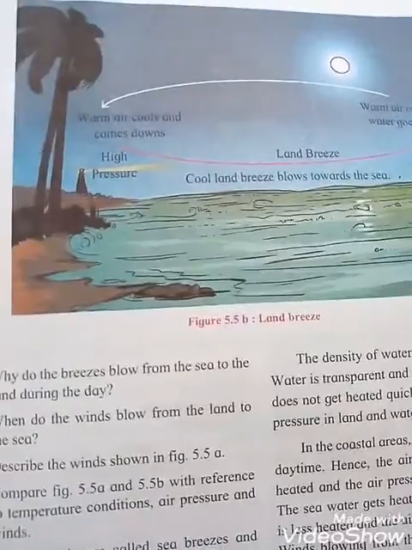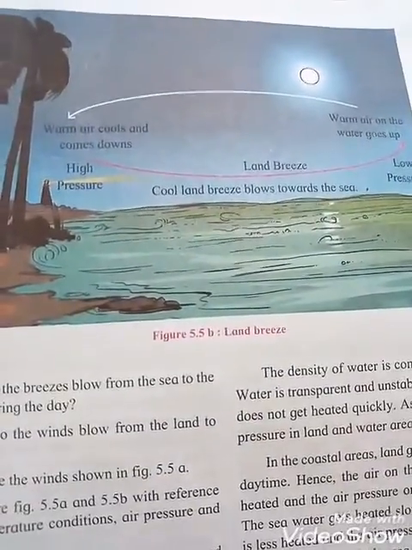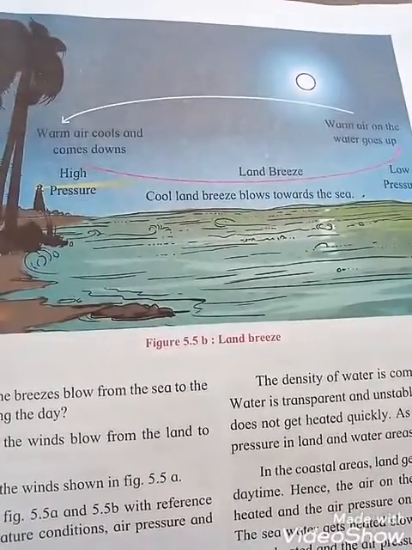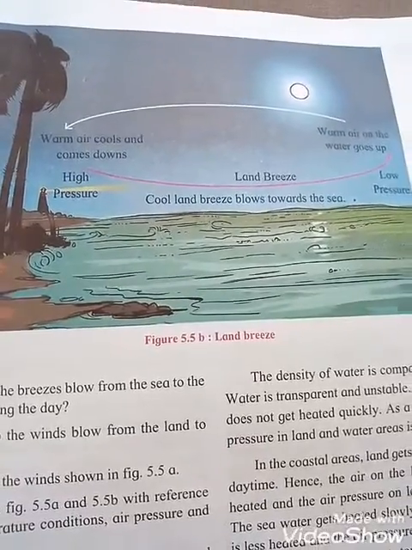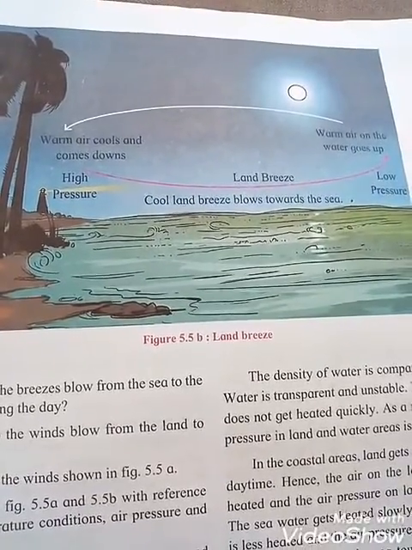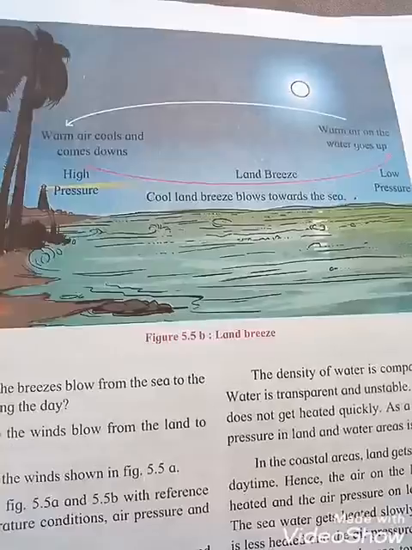And the next picture, students, is figure 5.5b, the land breeze. So it is night time. See that warm air over the water goes up, cools and comes down. See the land breeze: cool air blows towards the sea. Some questions are there, so go through them.